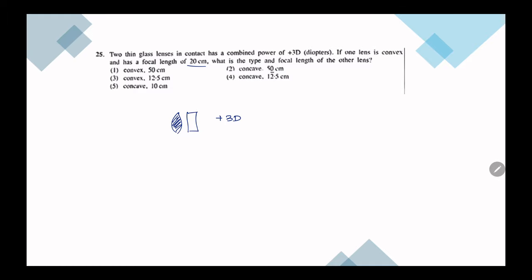So first let's try to find out what is the power of this lens. This lens has a power 1 over f. F should be substituted in meters. Then we get 20 centimeter means 20 over 100 meters, which is 100 over 20, that is 5 diopters. Convex lens has positive power.